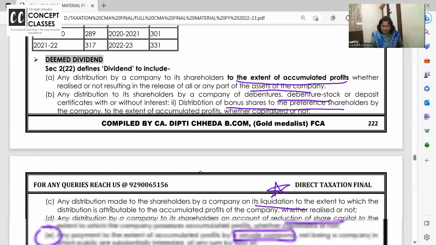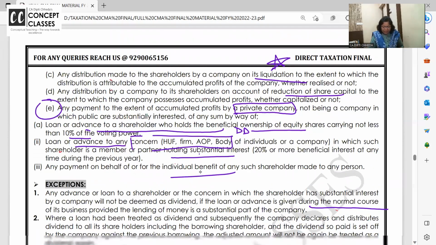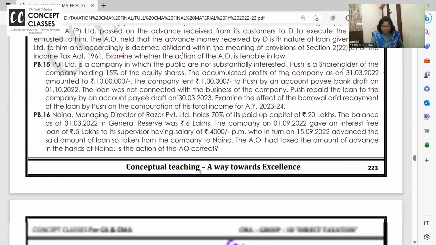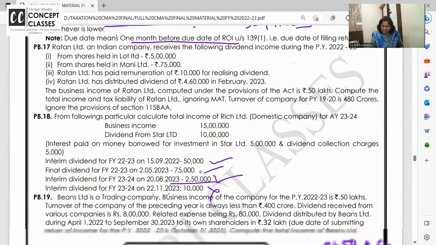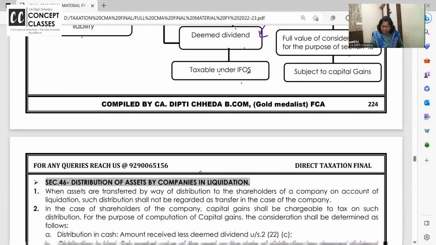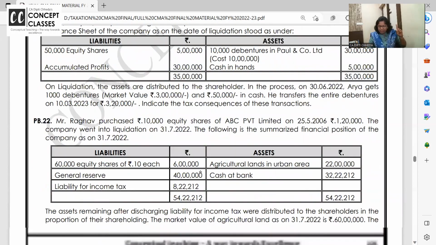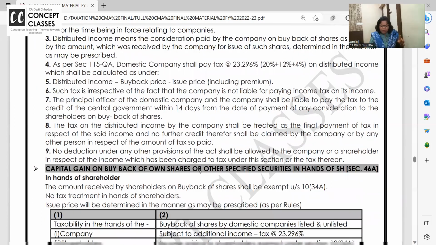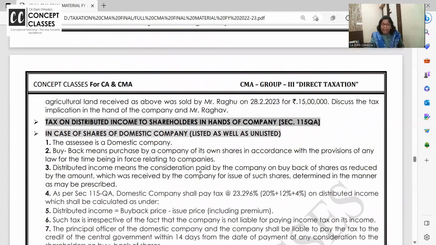And CII rates will be given. Deemed dividend is a very nice concept I have discussed now. ATM deduction I have completed. Liquidation ho gaya. एक 5 minutes and the video will be over. Super duper important is your buyback concept.